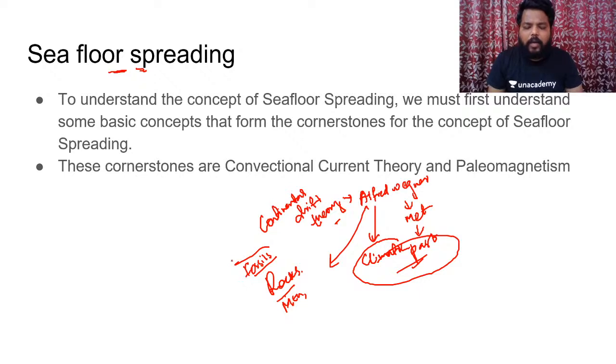But criticism has come on the basis of the evidences which he has given, and also on the basis of the reasons which he has given. Despite this theory being an utter failure, it has given a huge basic platform for upcoming theories to be developed. Some of the theories which got developed are the seafloor spreading concept and the plate tectonics concept. So today's discussion would be mostly upon the seafloor spreading concept, the plate tectonics theory, and also the mountain building process, types of mountains and how they originate.